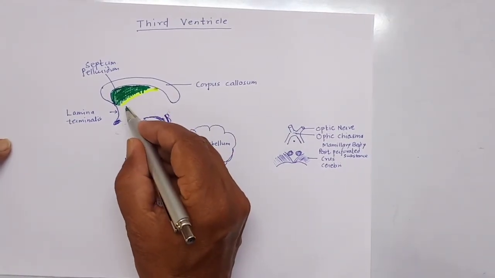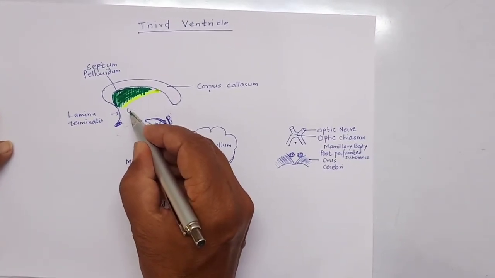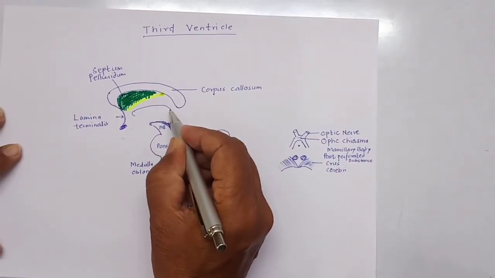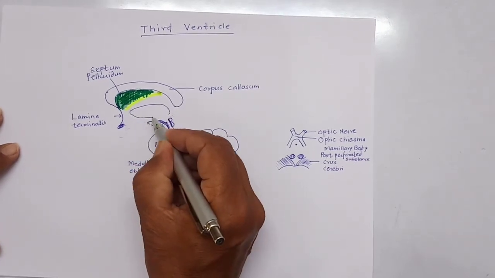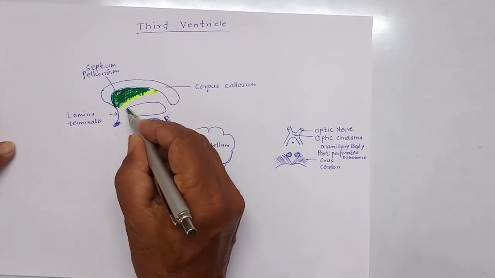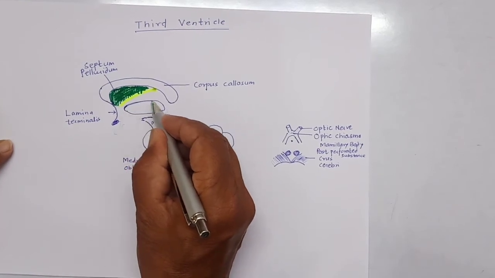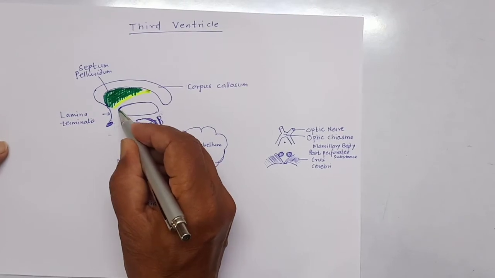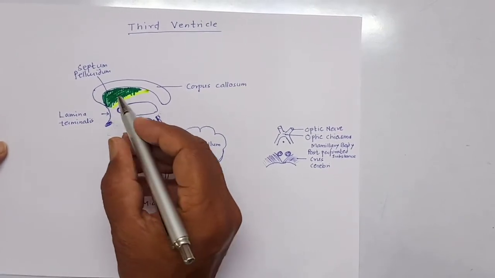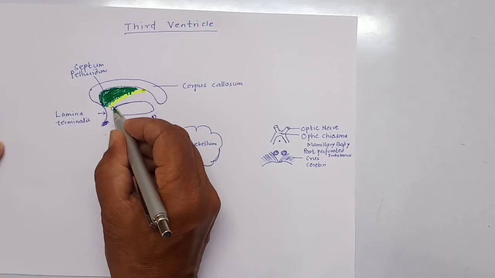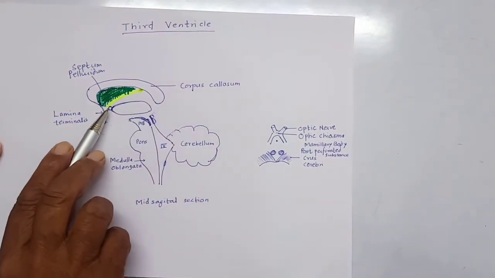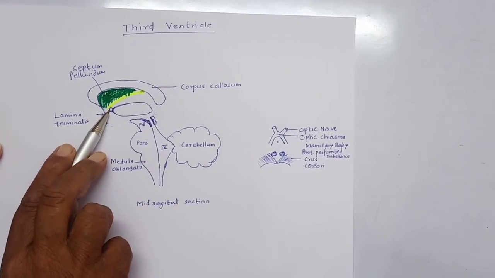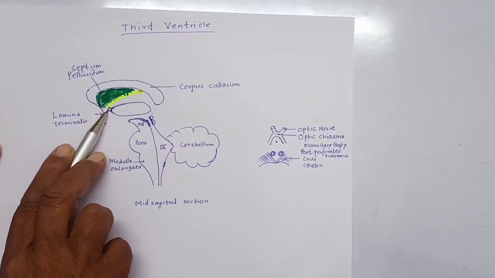Below the column of the fornix lies the thalamus. The thalamus is part of the diencephalon. The anterior end of the thalamus is narrow. It is called the tubercle. Between the anterior end of the thalamus and the column of the fornix lies the interventricular foramen or foramen of Monro. Through this foramen, the lateral ventricle communicates with the third ventricle.